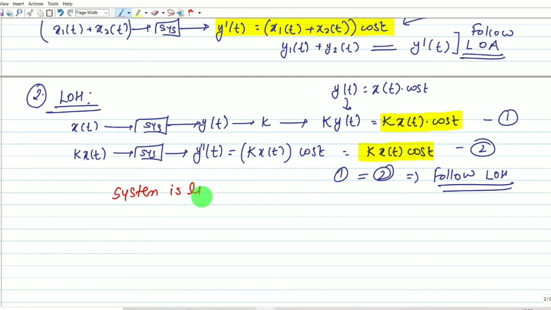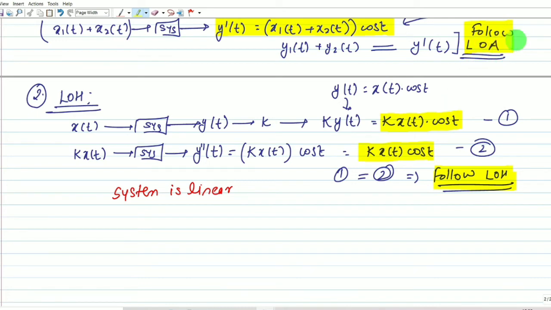linear. The system is linear because it is following the principle of superposition, or we can say it is following the law of additivity and the law of homogeneity. If either the law of additivity or the law of homogeneity fails, we can comment our system is not linear. Understood? Or we can say the system is non-linear.